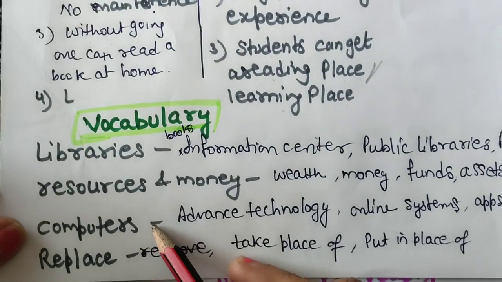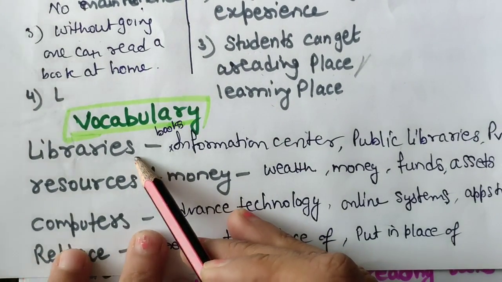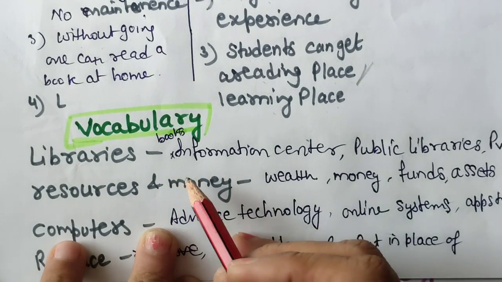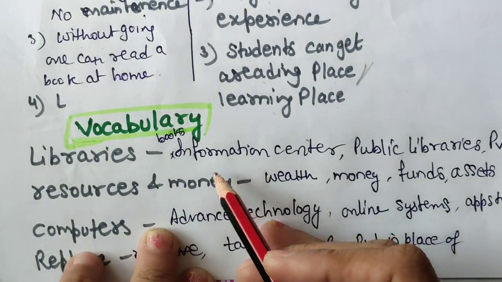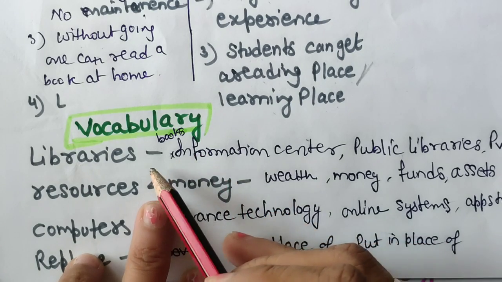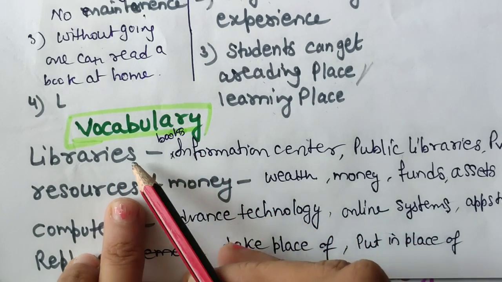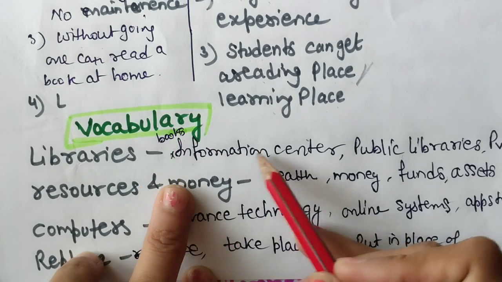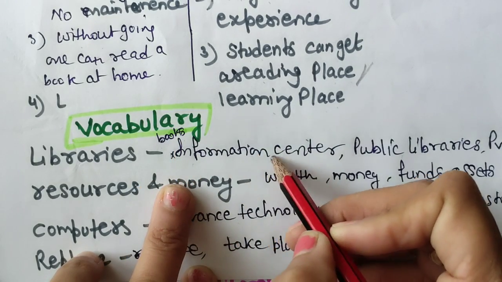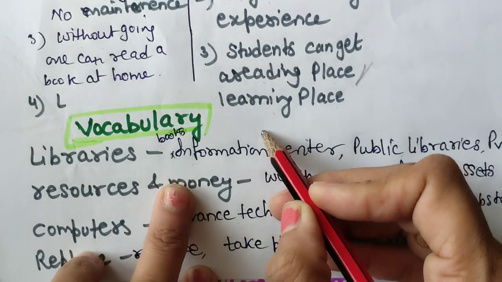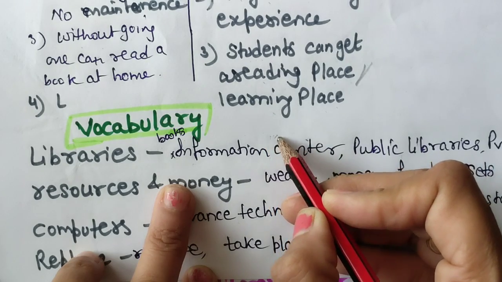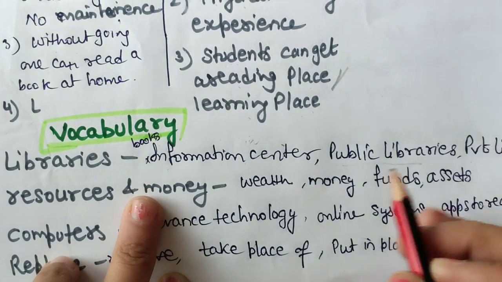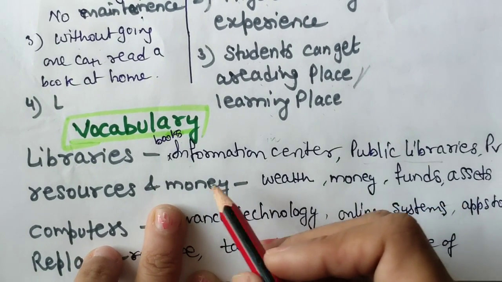See this vocabulary. For libraries, I have tried to find synonyms on Google, but I have not found anything very useful for the word library. So I can say book room, information center, knowledge center, or public libraries, private libraries, university libraries, government buildings.